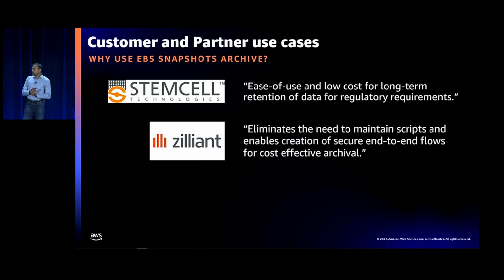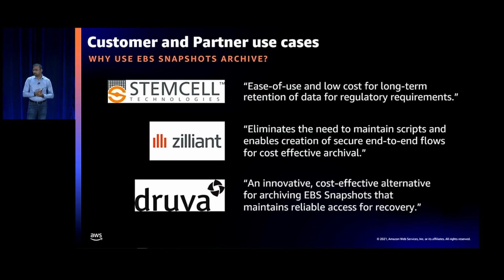Zillion was using scripts to move snapshots to colder tiers, such as Glacier. But now they don't need to maintain scripts, and they have a secure end-to-end flow with our product. Finally, Druva is a partner that is integrating this product with their Cloud Ranger product so that they can provide cost-effective alternatives to their customers for archiving snapshots with reliable recovery mechanisms built in.